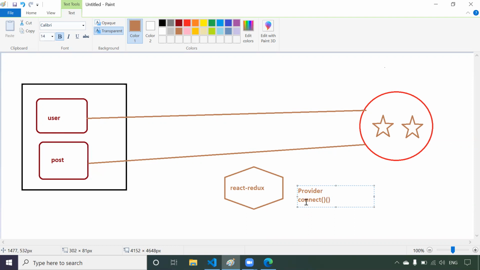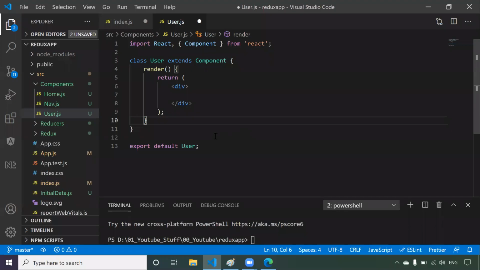It means we are calling the connect function. Connect is telling us that if you want any component to connect with the store, just call me and pass the name of the component which you want to connect. In our scenario, user should be connected to the store, so I'm just passing user. It means we are calling the connect function by passing the user component. Internally, it will connect our user component to the store. Done.